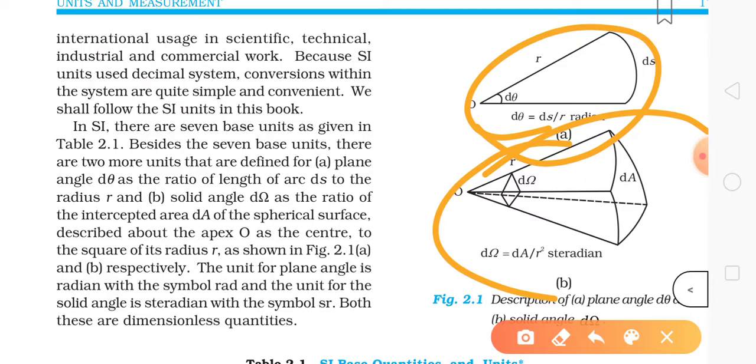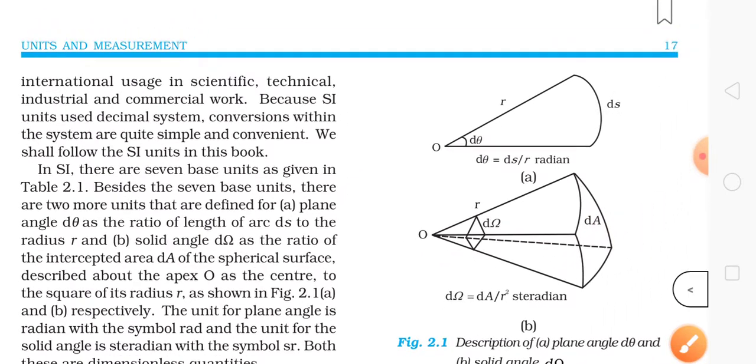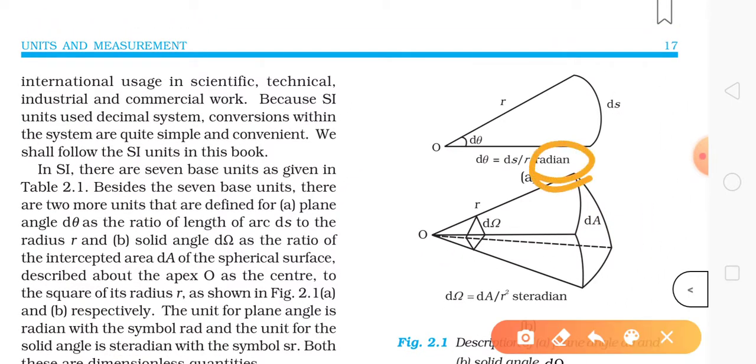Okay, this is the thing. For example, this angle. What is this? This is a dimensionless quantity, but it has a unit, which is the radian. Yes, so this is the radian, this is the unit. And we can also write it as theta equals S by R. Okay, that's the thing.